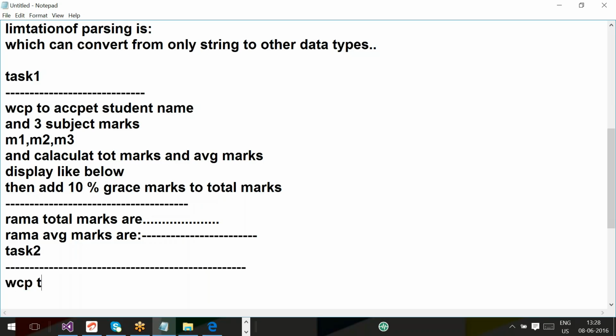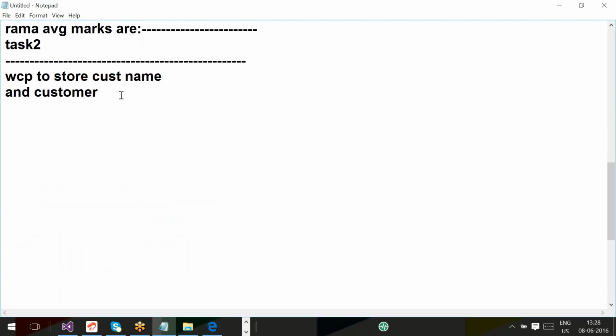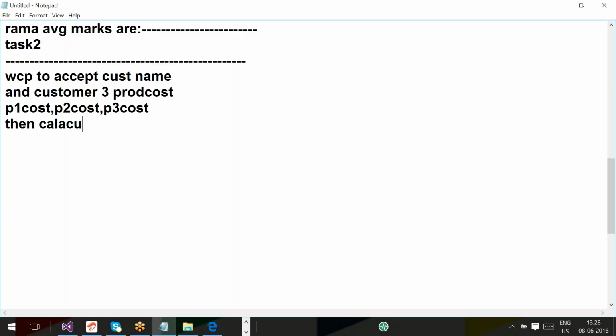Task 3. Write a console program to accept, not store, from the user the customer name and customer 3 products cost, that is P1 cost, P2 cost, P3 cost. Then calculate total bill.